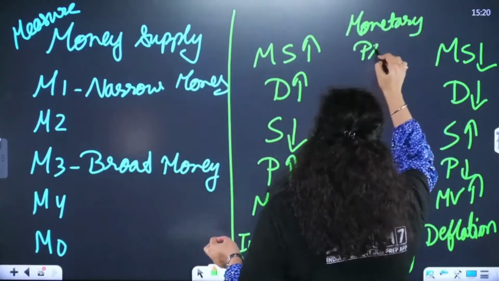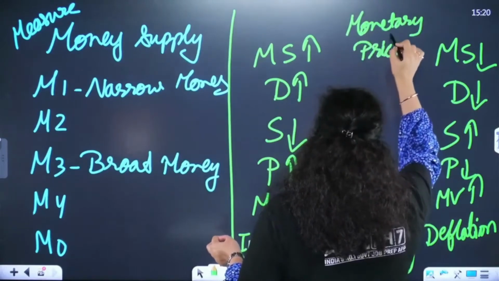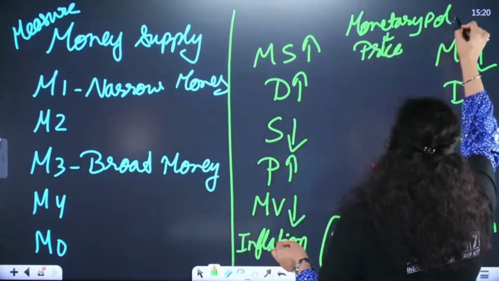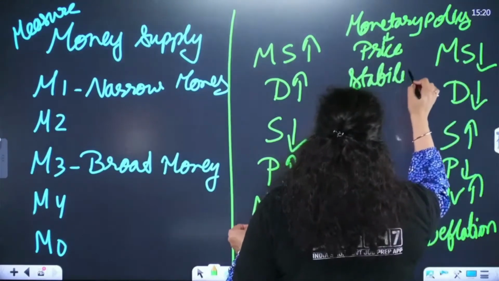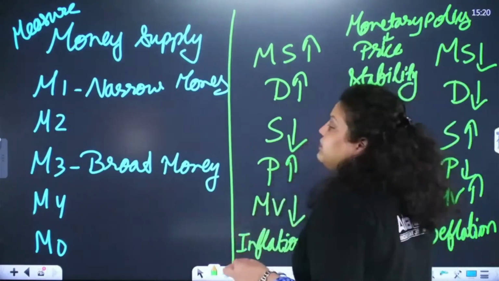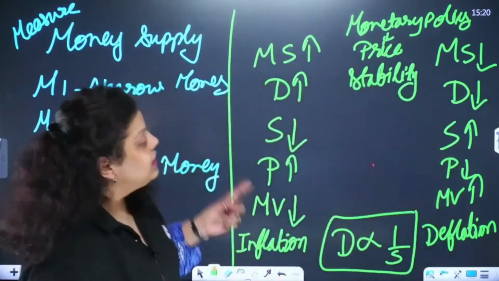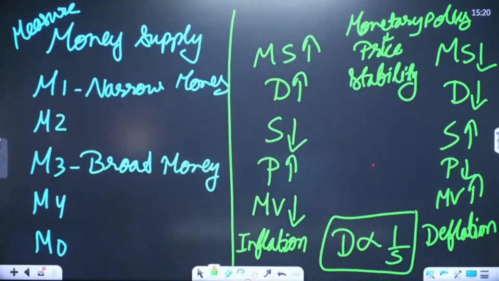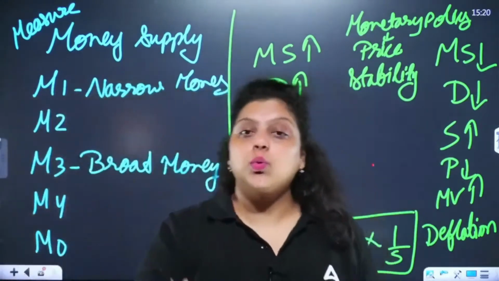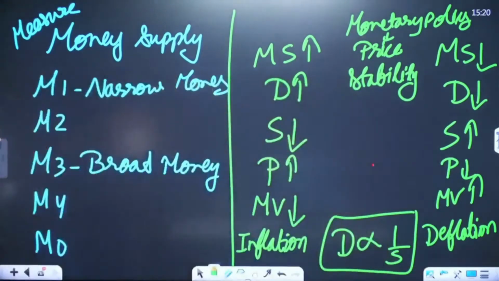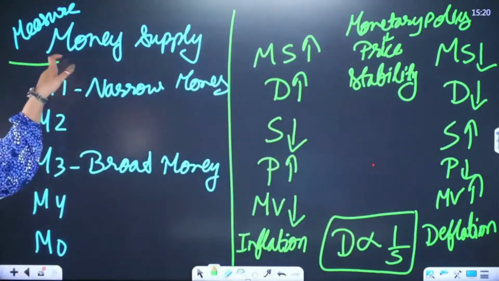And the objective of monetary policy is what? To have price stability. Maintaining price stability is one of the objectives of monetary policy in our country. That's what RBI is doing. But to maintain price stability in the country, RBI has to know how much money is there in the economy. And how will RBI know how much money is there in the economy?